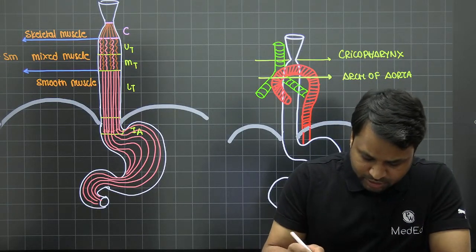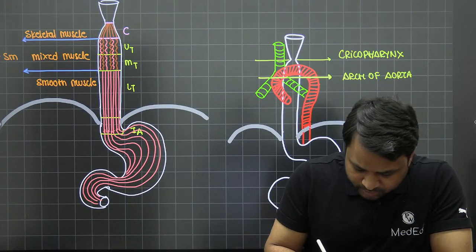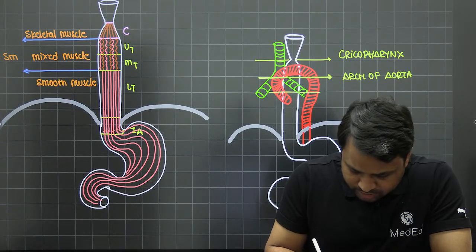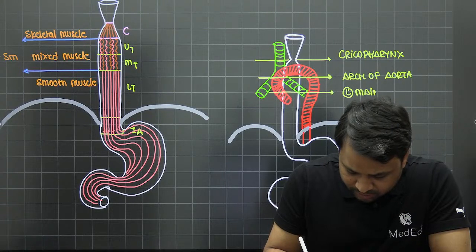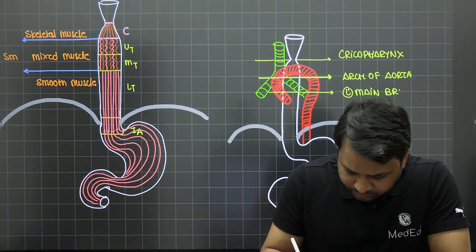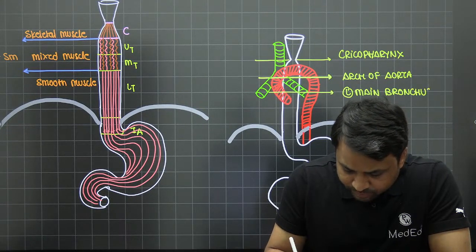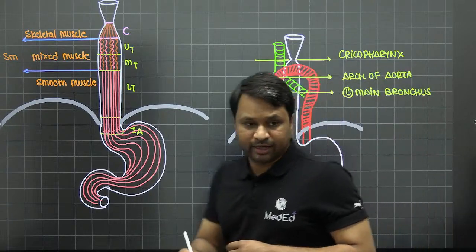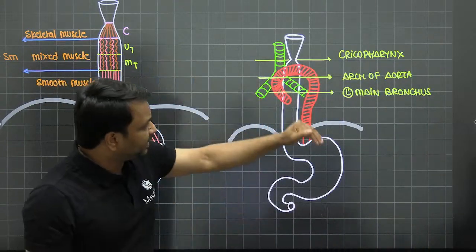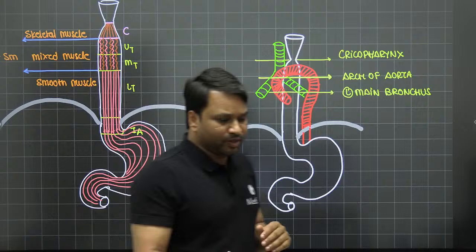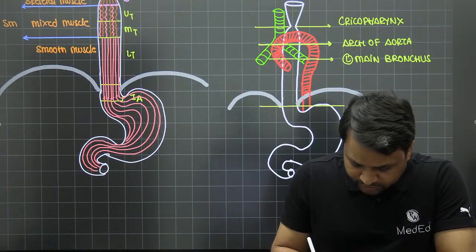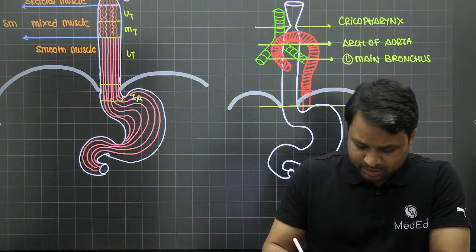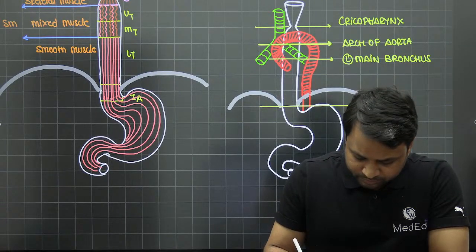The third constriction that you will see here is going to be when the left main bronchus is going to override. You see the left main bronchus, it is overriding the esophagus. This is the third constriction. Now the fourth constriction that you will see is when the diaphragm is piercing the esophagus, or the esophagus piercing diaphragm, this is at the level of diaphragm.